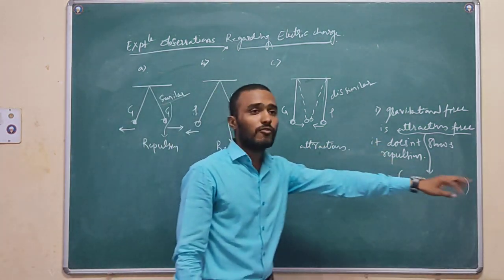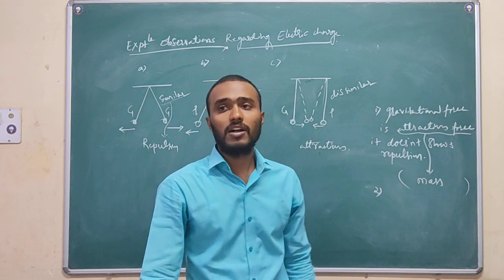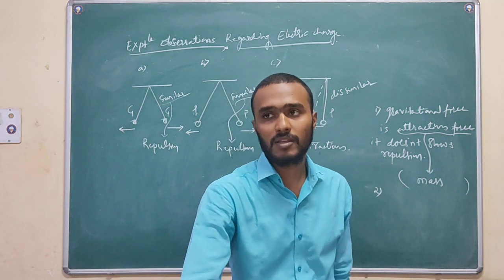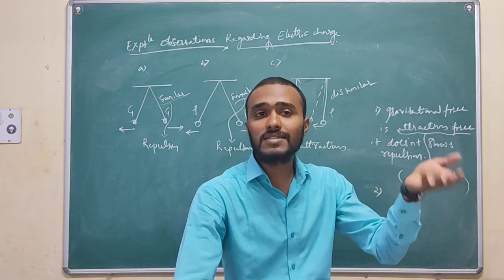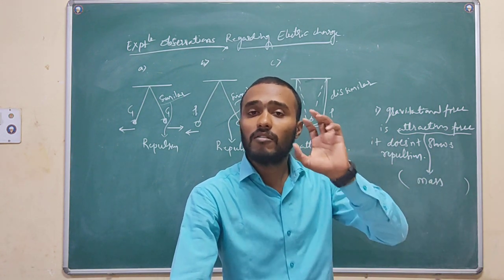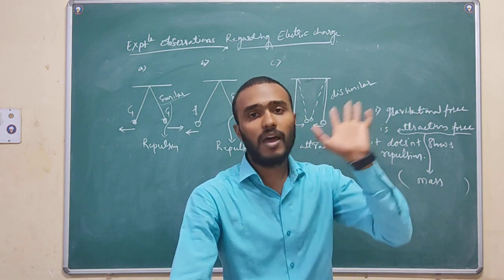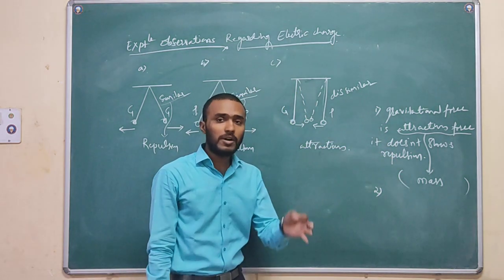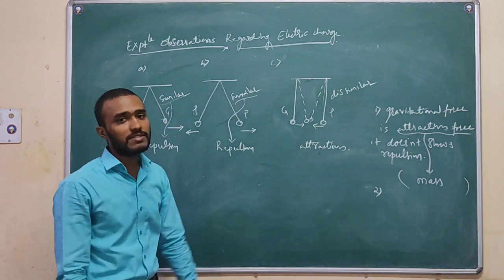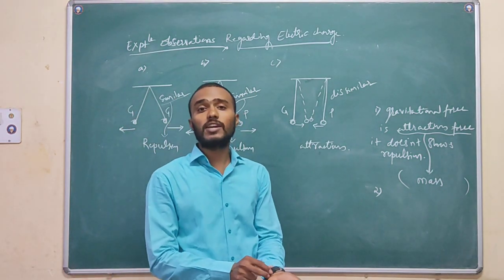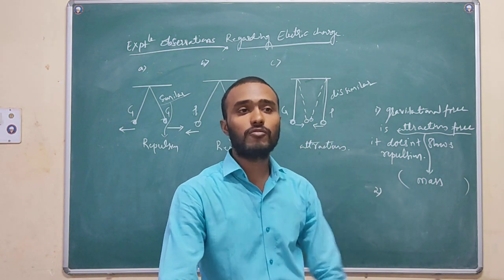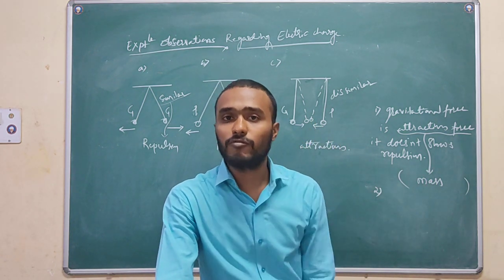Gravitational force we have easily defined here. Gravitational force is an attraction force because of the mass. The larger the mass of the body, the more gravitational force acts on the body. We explained this easily in the previous session. But with the electric charge force, it is a little difficult to explain whether it is an attractive or a repulsive force.